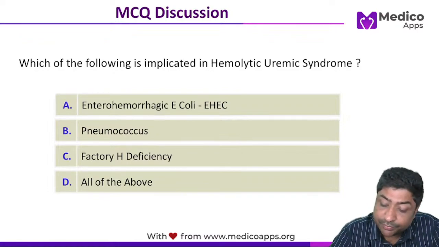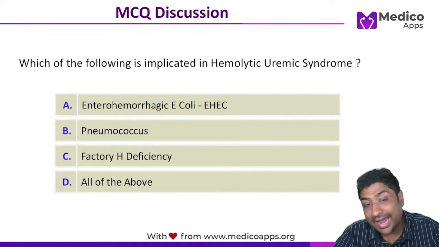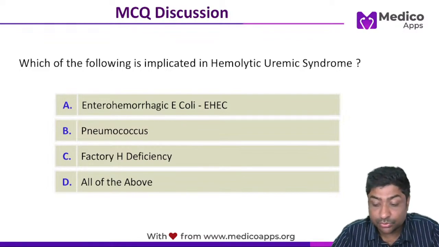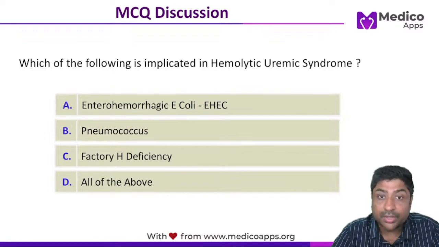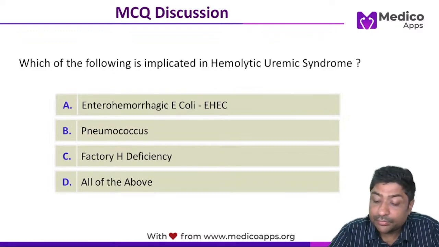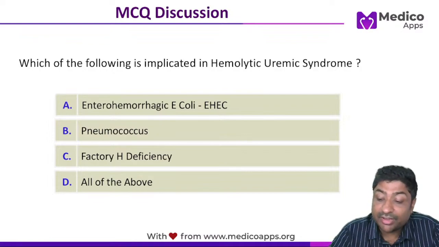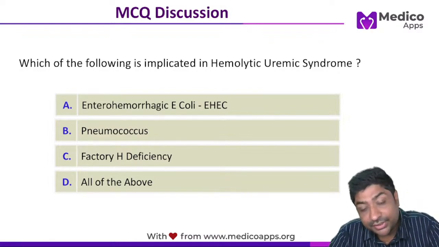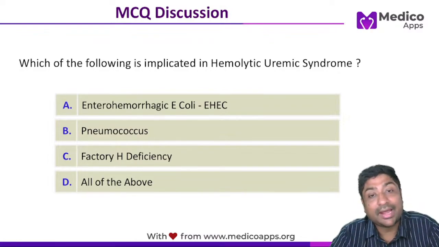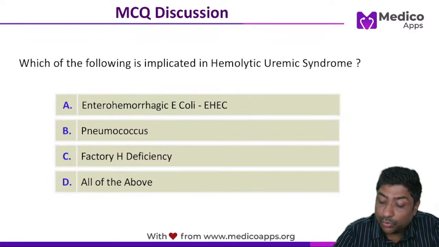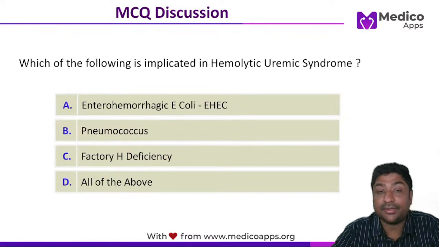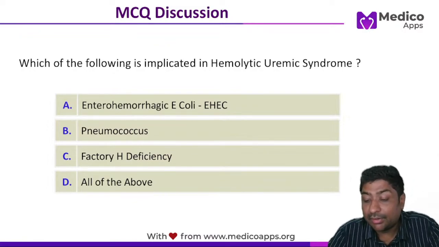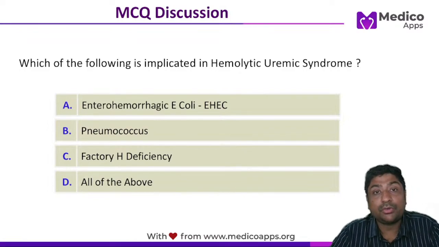What about CNS features? CNS features can be there, but they are not very characteristic. It can be seizures. Then you can also have encephalopathy. Then you can also have agraphia, where the patient is not able to write. So CNS features can be there, but it is not very characteristic, right? And lastly, when you do a platelet count, what will happen to the platelets? The platelets will be low. So thrombocytopenia will be seen in these cases. So hemolytic uremic syndrome, this is how the patient will present.